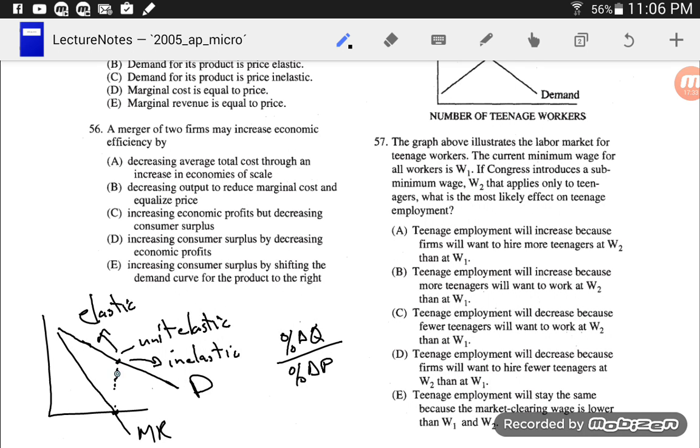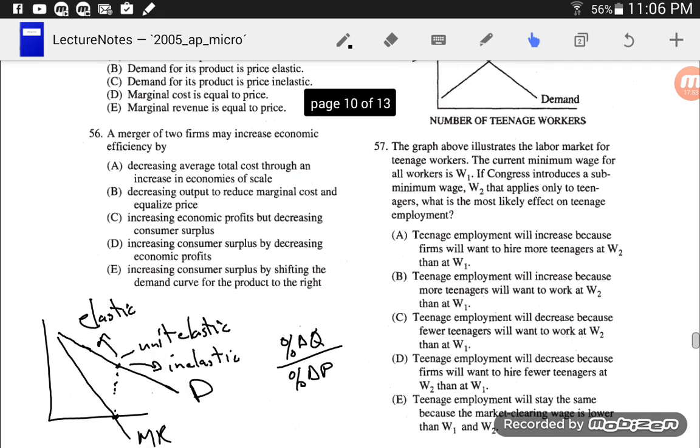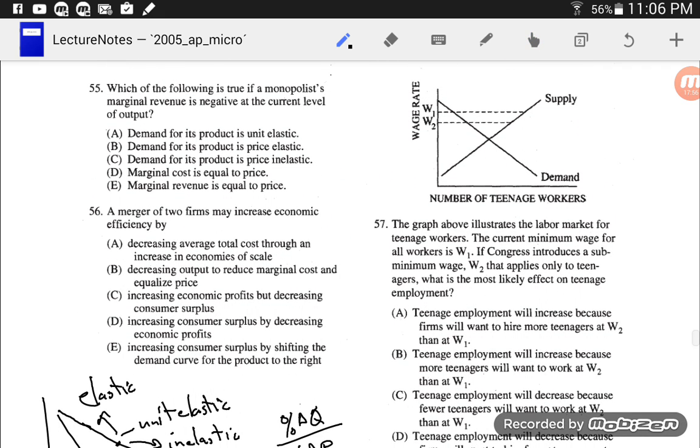And at this part of the graph, it's inelastic demand, because if I lower my price, I'm not getting enough additional quantity, so a 10% decrease in price is getting me less than a 10% increase in quantity, and so I'm losing revenue. That is inelastic demand. So if the marginal revenue is negative, demand for the product must be inelastic. C. 55C. Yes.